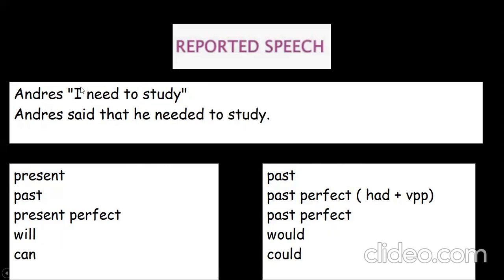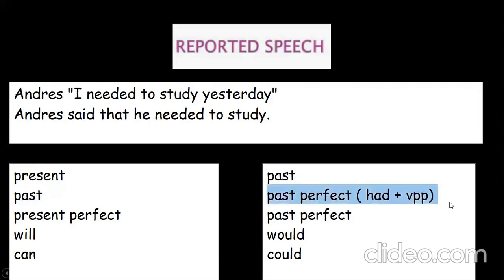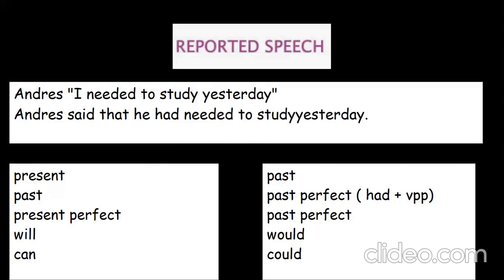That's it. Or what happens if Andres says this in past? Andres, he's saying, I needed to study yesterday. So I am going to say, Andres said that he, take a look, that the past is going to change to the past perfect, that he had needed to study yesterday. This is the expression that we have in this specific sentence or in this specific context.